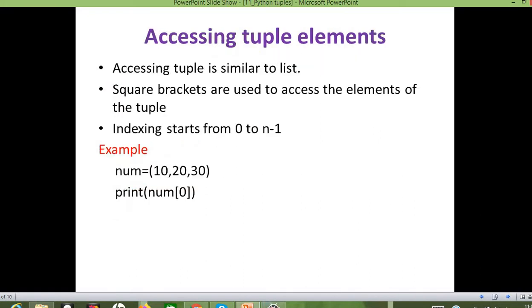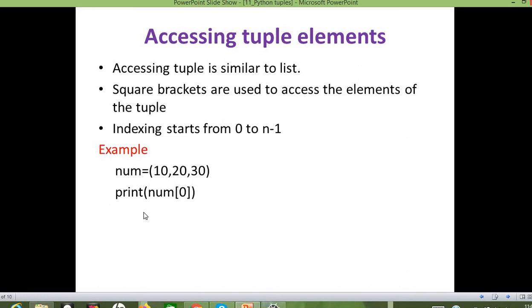Next we have accessing the tuple elements. How are we going to access the tuple elements? Just like our list and string, here also the tuple elements can be accessed by specifying the index, right? We already know the indexing, which starts from 0 to n-1 in the case of list as well as in the case of string. And here also the index values will be represented within square brackets.